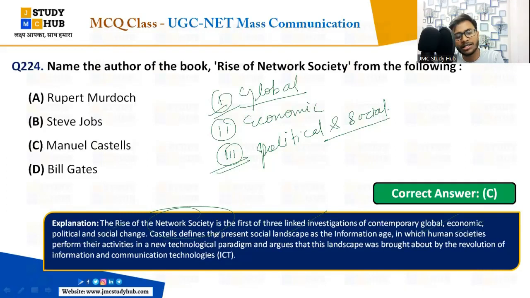Castells defines the present social landscape as the information age, that we are living in the age of information, in which human societies perform their activities in a new technological paradigm, and argues that this landscape was brought about by the revolution of ICT, right? Social media is the example of the network society. It is a virtual society, not a face to face society.